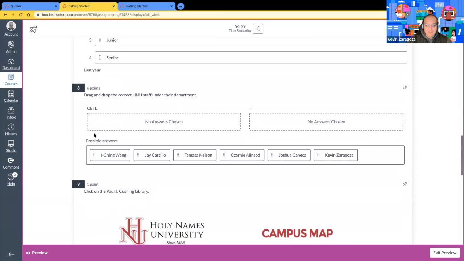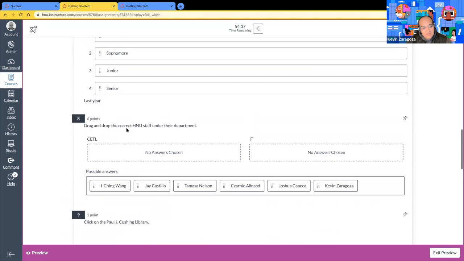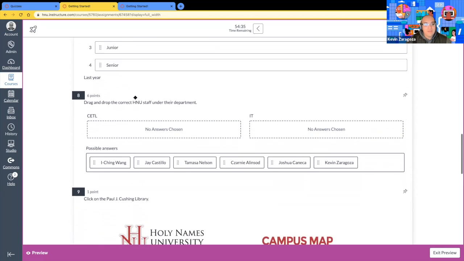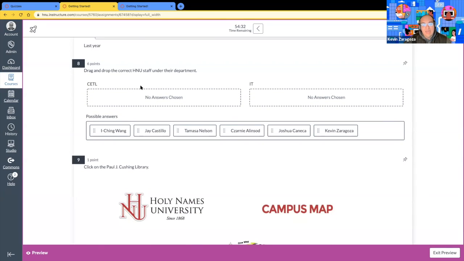Number 8, this is a fun one as well. A little similar to the drag and drop, but this one's called categorization. For this one, we can have different categories. The prompt here is drag and drop the correct H&U staff under their department. So we have the CETO department and we have the IT department, our neighbors. And so here are the possible answers.